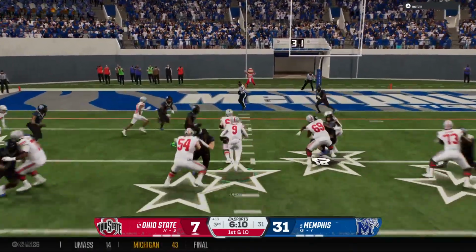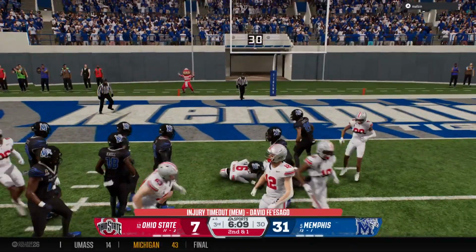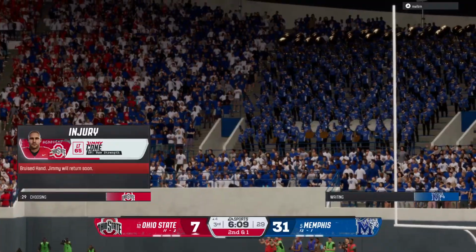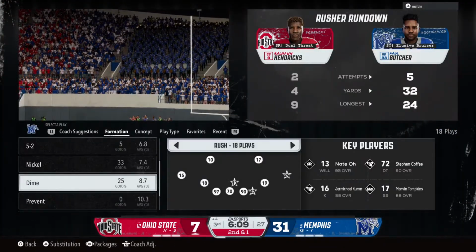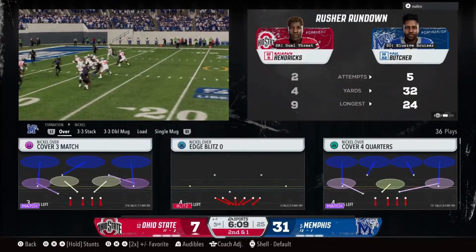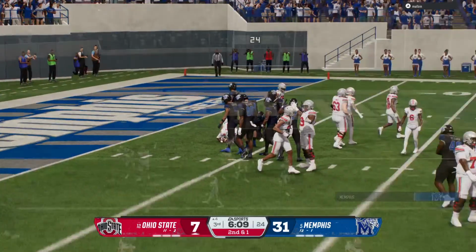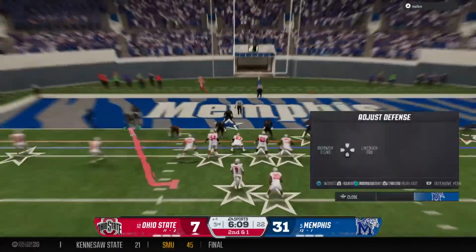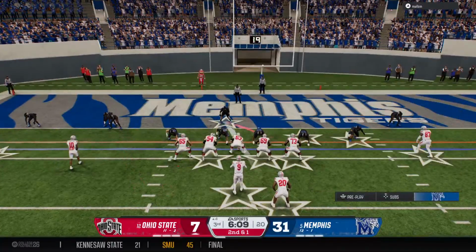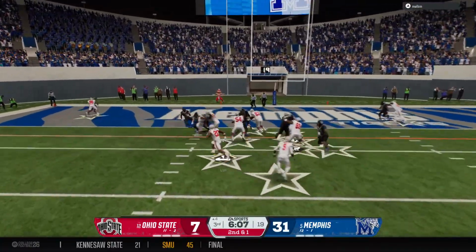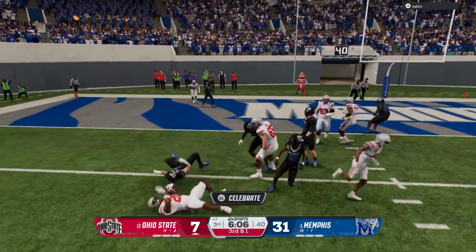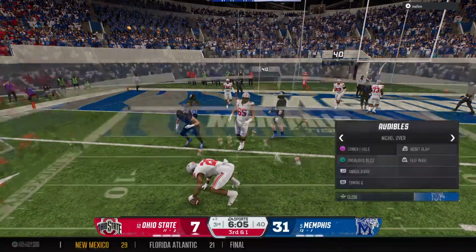QB keeper all the way. Ball carrier brought down at the 4. Offense in great scoring position here. Man, when your quarterback can run the football like this, it puts so much pressure on the defense. The defense coordinator spent all week preparing his unit to be able to stop this offense. But when this quarterback's able to pull it down and pick up yards like that, it's an extra headache for the defense to have to deal with.